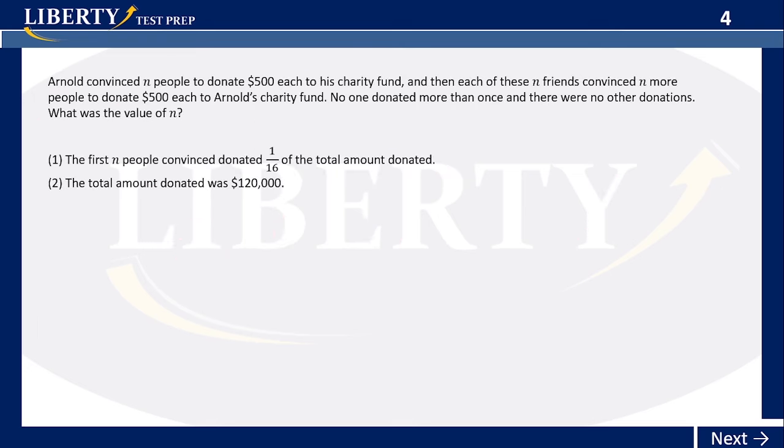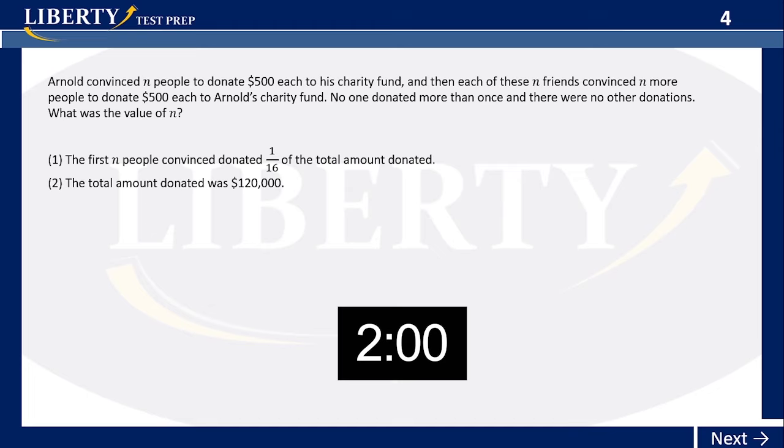Okay, now let's go to the next one, number 4. Remember, these ones are easy. So try not to take the 2 minutes. Try to do it in less time. Okay, that's going to be good for you. So this one is actually a little bit harder, but let's go with this. 3, 2, 1, let's go.